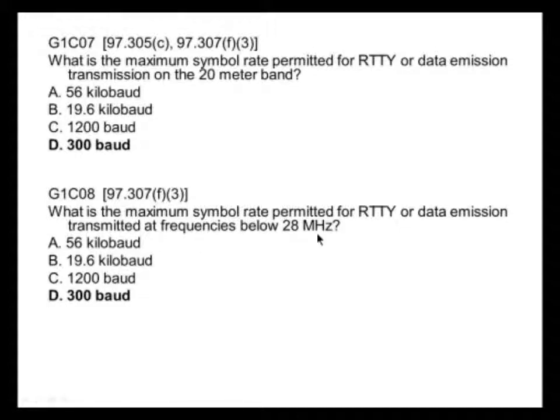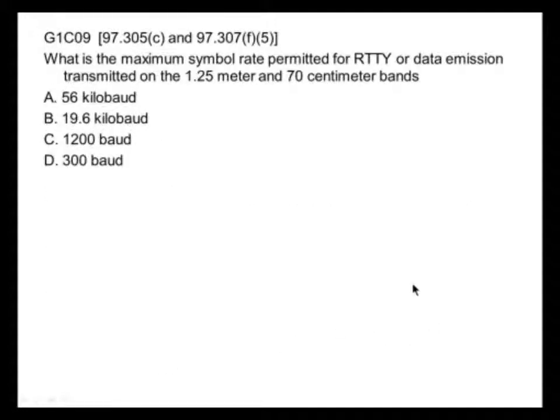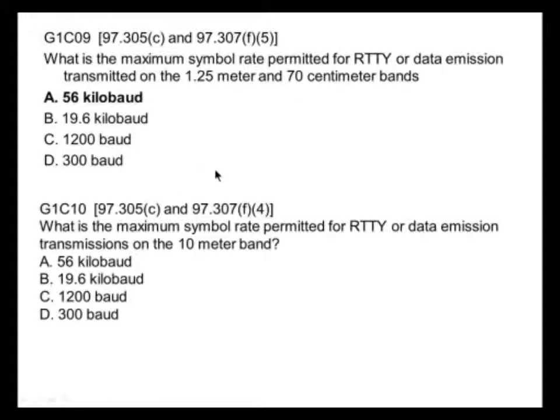What's the maximum symbol rate permitted for radio teletype or data transmitted at frequencies below 28 megahertz? So that applies for this question and for this question, it is 300 baud. What's the maximum symbol rate permitted for radio teletype or data emission transmitted in the 1.25 meter and 70 centimeter bands? That is 5.6 kilobaud. 5.6 kilobaud for the 1.25 meter and 70 centimeter bands.